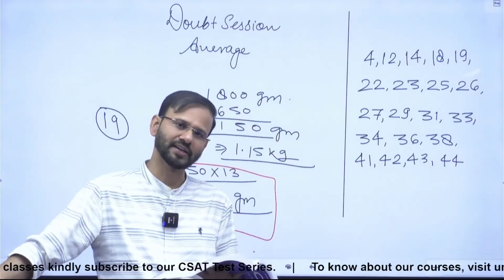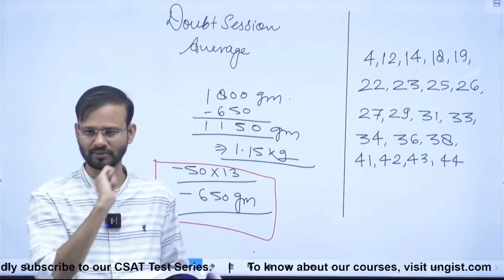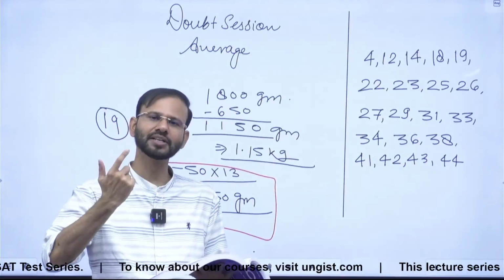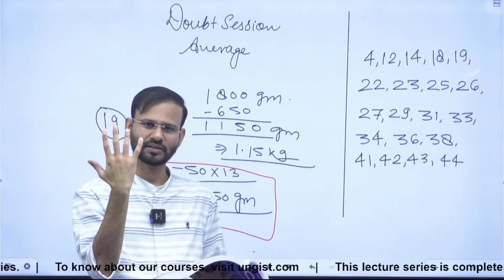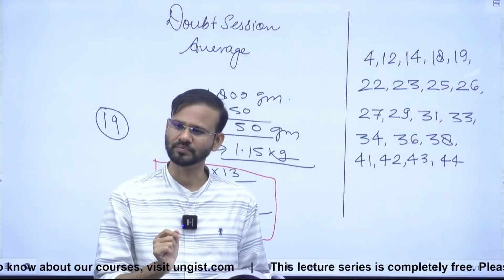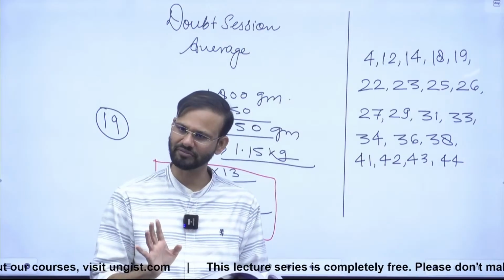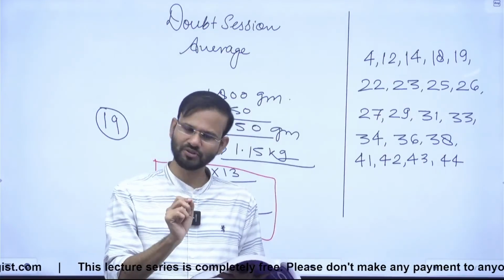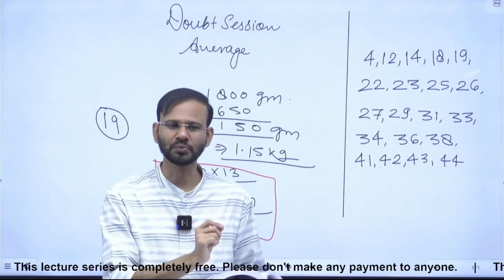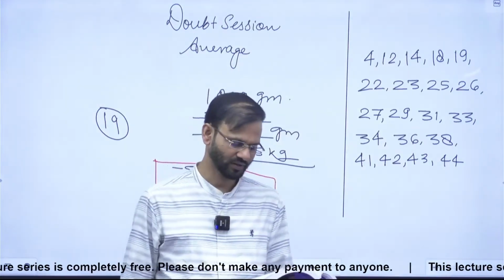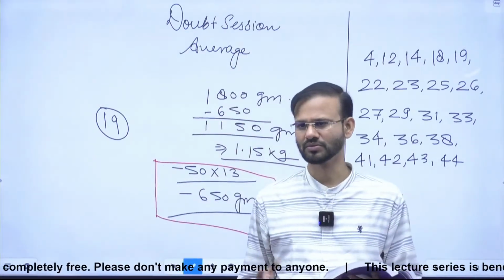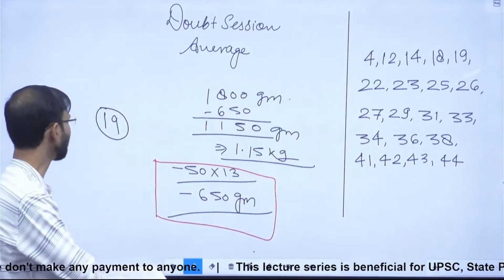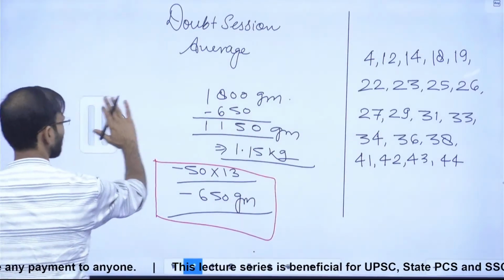So if you rectify this error, you have to make 84 as 48. It means it is minus 36. Minus 36 will be equally distributed among 5 candidates. So each one will get minus 7.2. 36 divided by 5 is 7.2. Minus 7.2. So 50 was already there. So 50 minus 7.2, that is 42.8. Everyone fine now? So the answer is 42.8. This is question number 22. Right? Everybody clear?